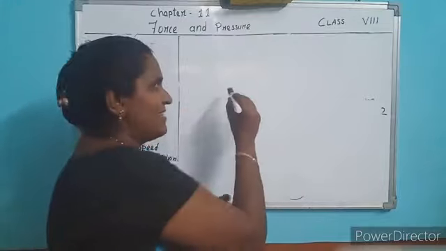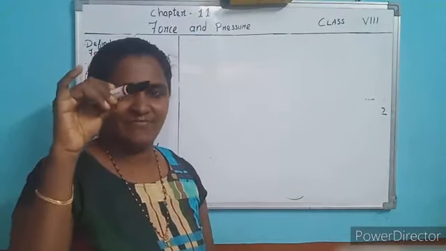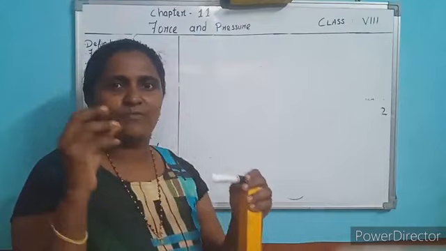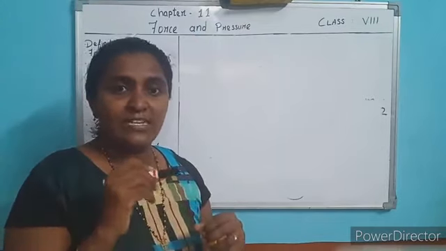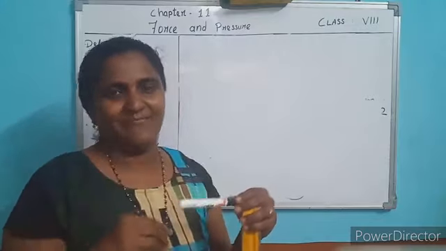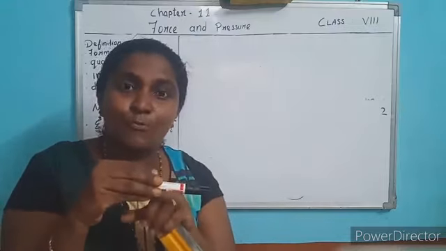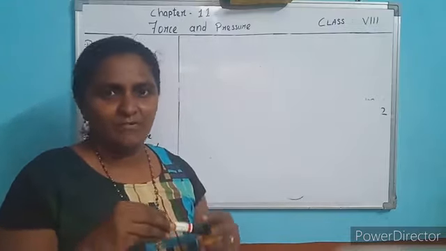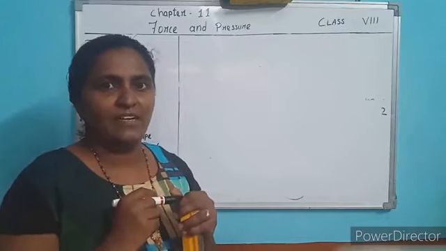If I want to write or hold this, two objects are interacting, one is this object, one is my hand. Forces exist between the interaction of two bodies. If there is no interaction, no force is applied. It will fall down. Understood?